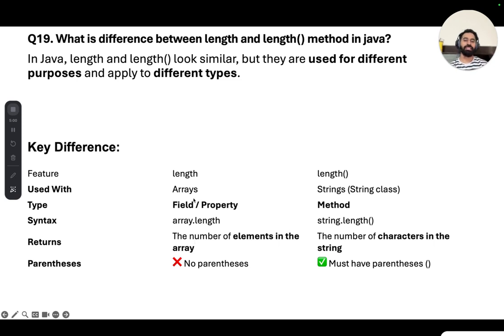Length will return the number of elements in an array, and the length method will return the number of characters in a string. Length does not accept any parameter, but the length method must have parentheses. Okay, so these are some differences between these two.